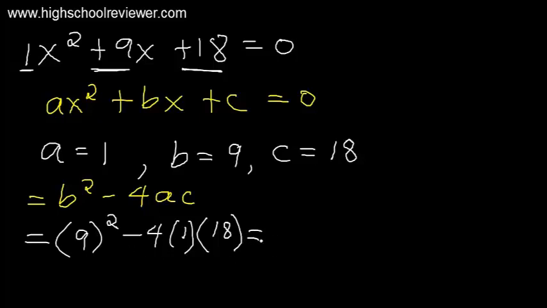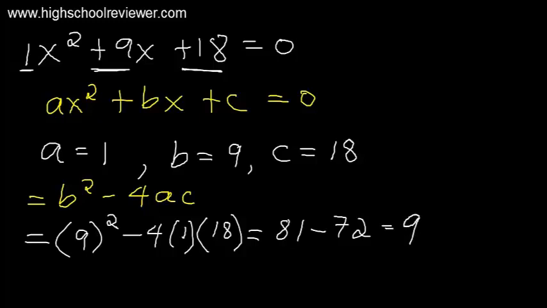So 9 raised to the power of 2 gives us 81, minus 4 multiplied by 1 multiplied by 18, that gives us 72. So 81 minus 72 is equal to positive 9.